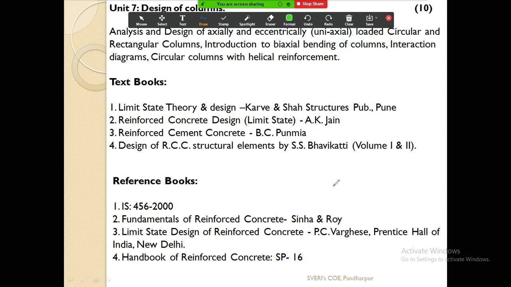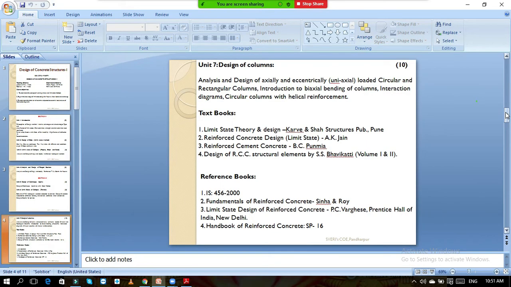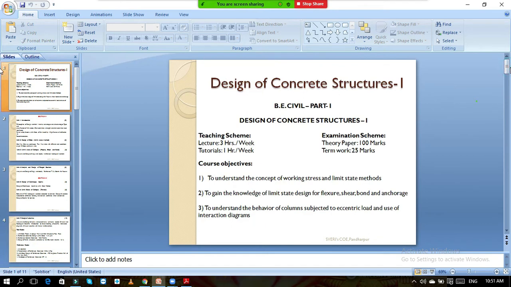Now, coming back to the point, some basics must be clear. What I observed many times is that before going into this subject, you must be very perfect in the calculation of shear force and bending moment. You should be able to calculate the shear force and bending moment of any type of structure.